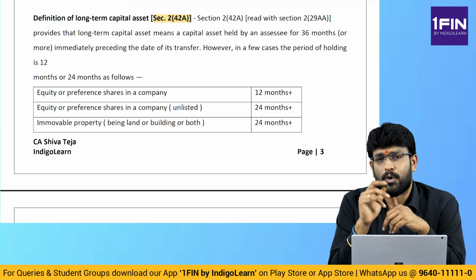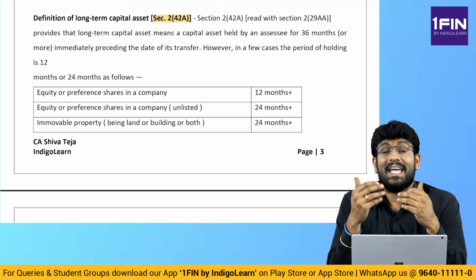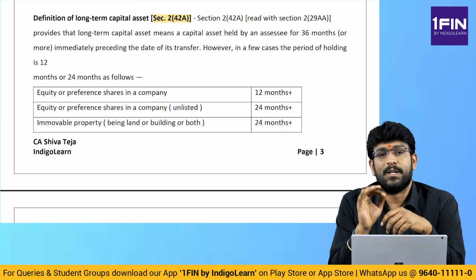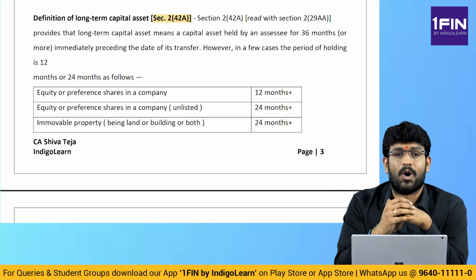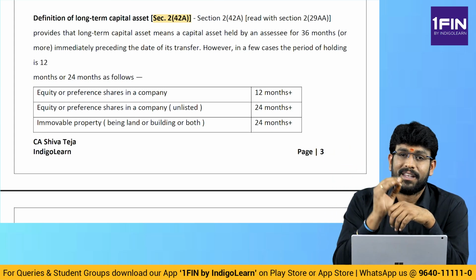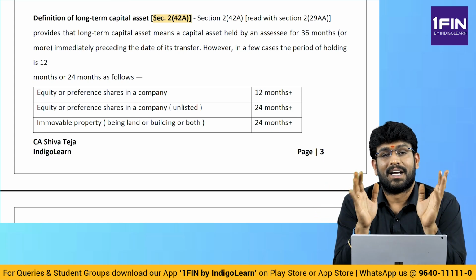12 months is in case of 4 categories: listed securities, units of UTI, units of equity-oriented mutual fund, zero coupon bonds. These are the 4 points in 12 months. In 24 months, we have land and building, and number 2, unlisted shares. And all other categories will come under 36 months.